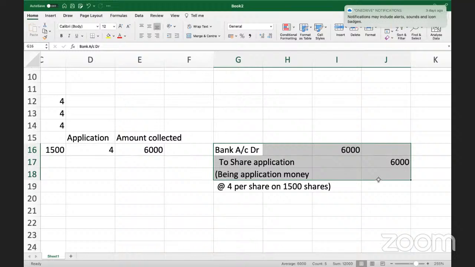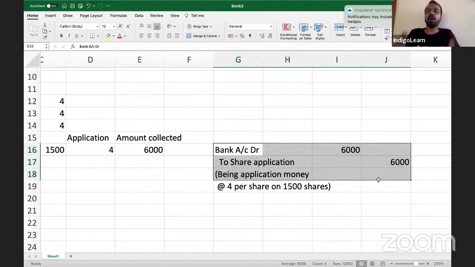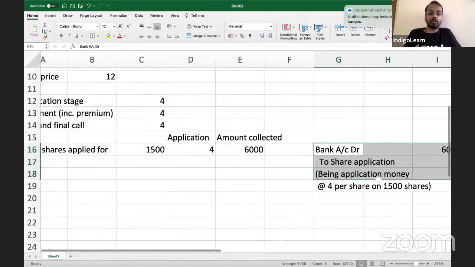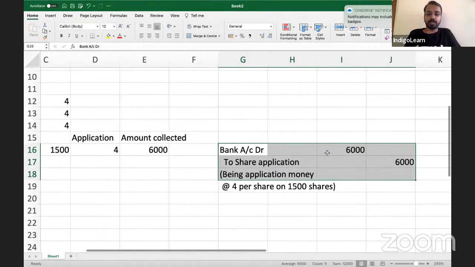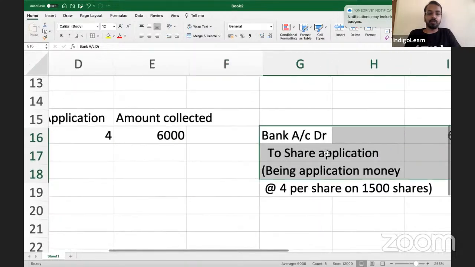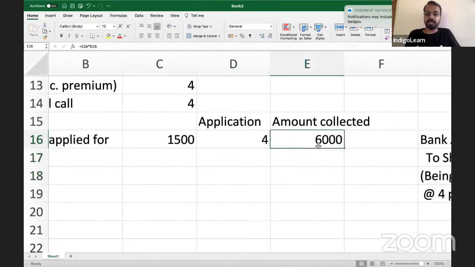What is the next step after this share application entry? We transfer it to share capital account; basically, we allot the shares. Now tell me, what is the value out of this? We have collected 4 on 1500, which is 6,000.